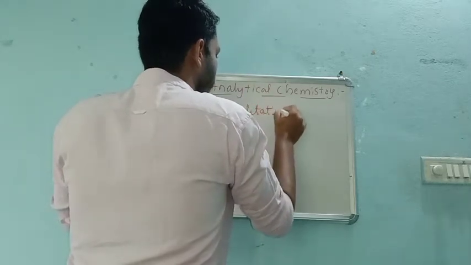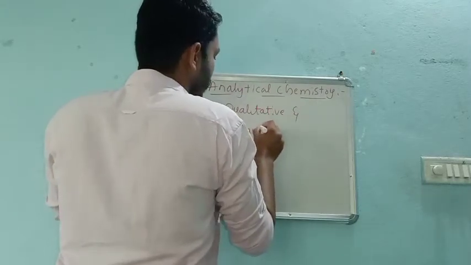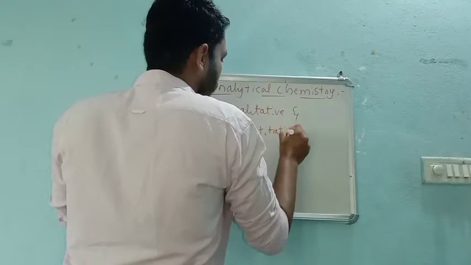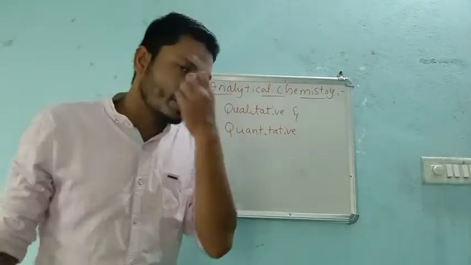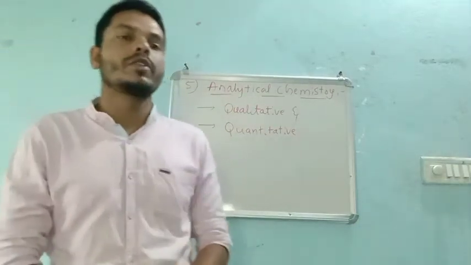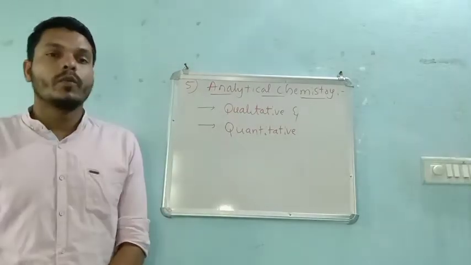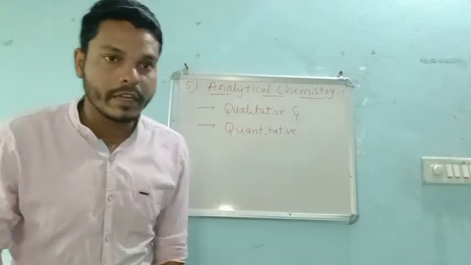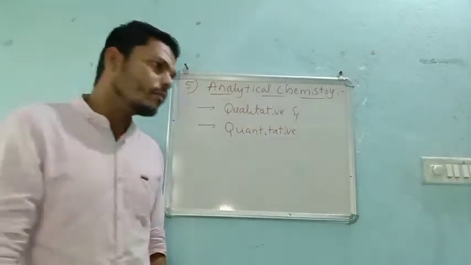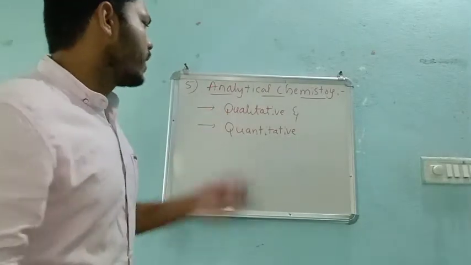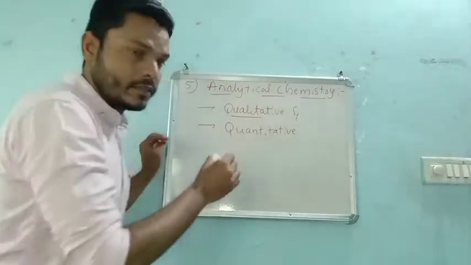qualitative and quantitative. So analytical chemistry is a branch of chemistry which deals with the study of qualitative and quantitative analysis. So what is qualitative and quantitative? See here, first, the qualitative, that means quality, right?